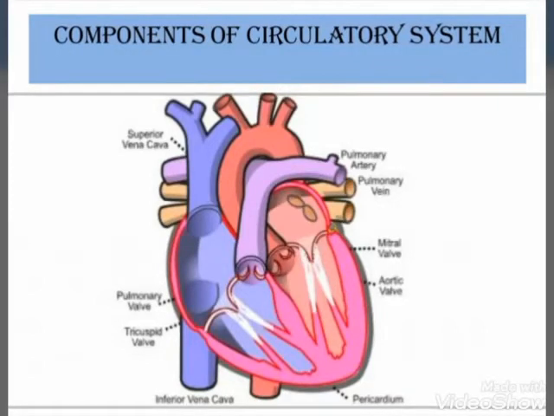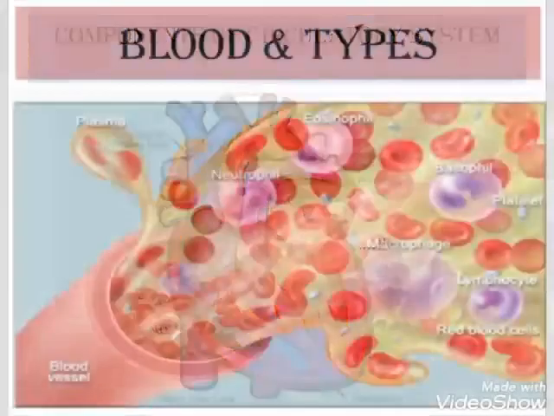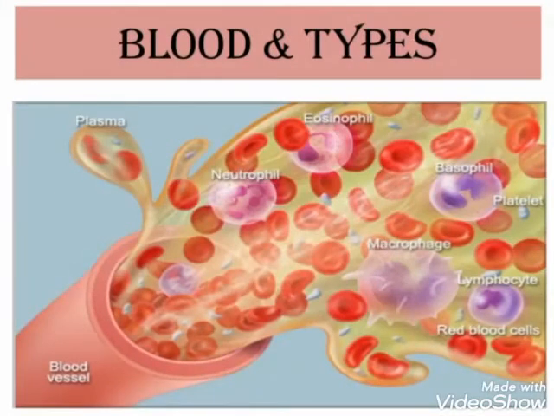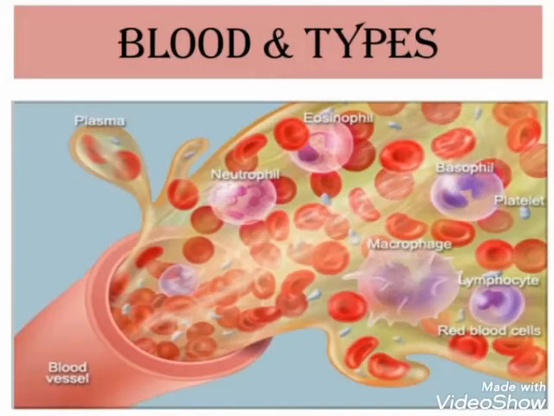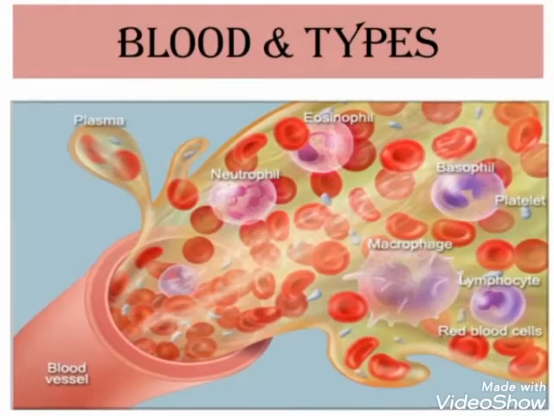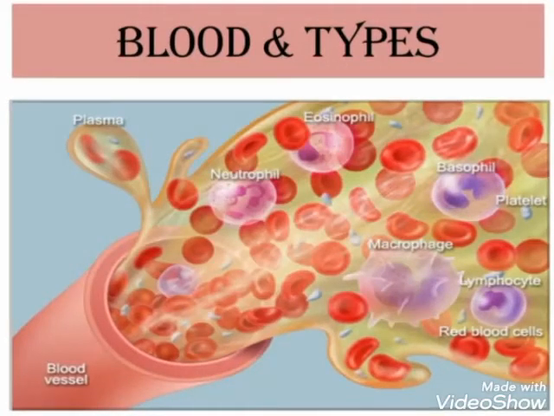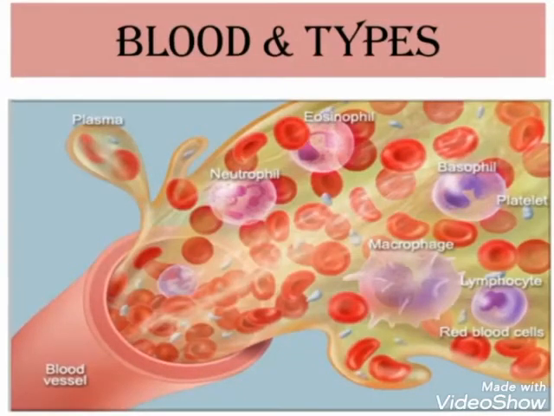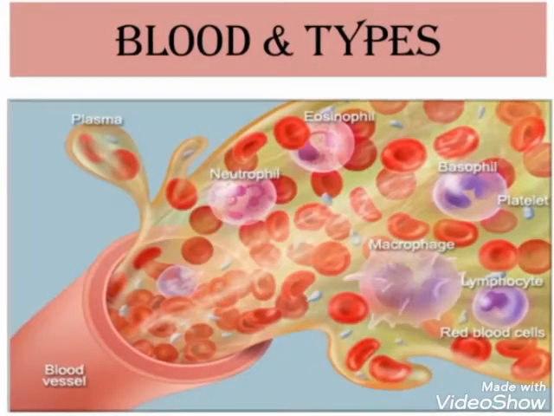Now, dear students, let's move to the second component, that is blood. Blood is a component of the circulatory system that flows throughout the body. It circulates constantly, carrying nutrients, oxygen, and waste products. An adult body contains about 5 liters of blood. It is a living tissue that is composed of 3 different types of cell and plasma. Now, what's plasma? Plasma is a liquid part of the blood that is made up of water, salt, protein, glucose, and other nutrients.